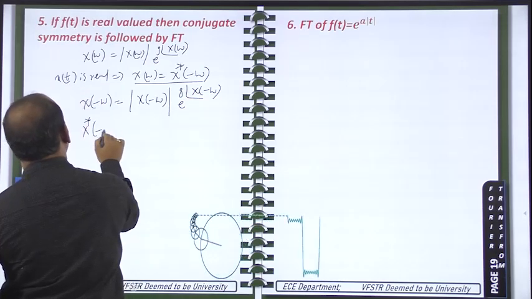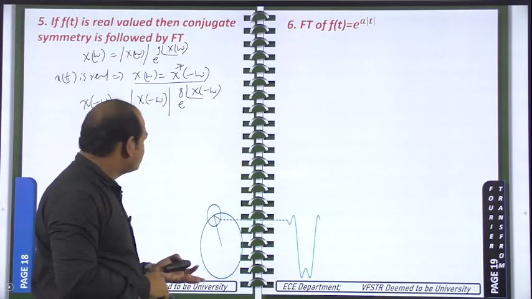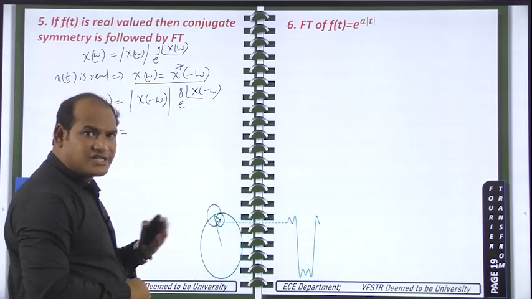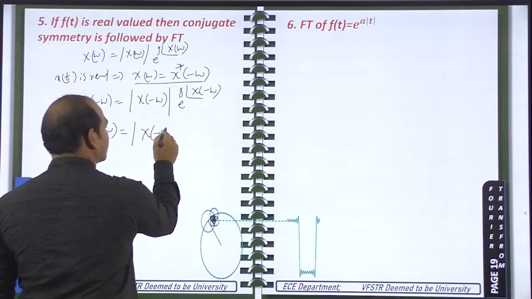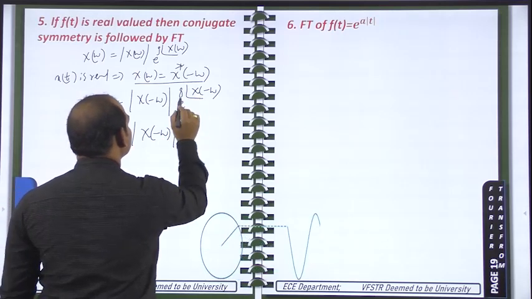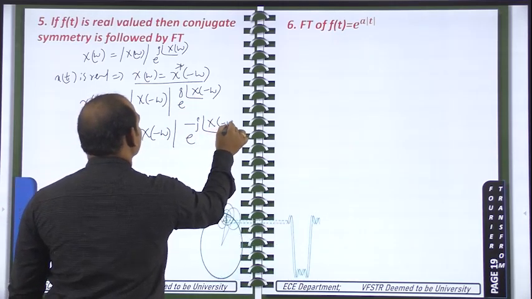X star of minus omega: if you take the magnitude, with or without the conjugate operation, you will get the same magnitude. So I am writing it like this. But because of the conjugate, the phase will be changed, so I am getting e power minus, like this.